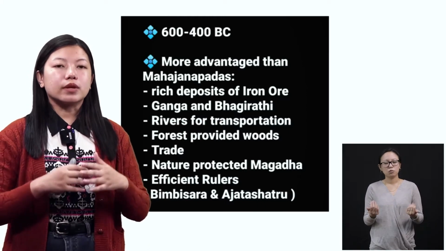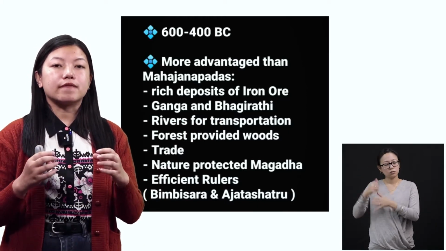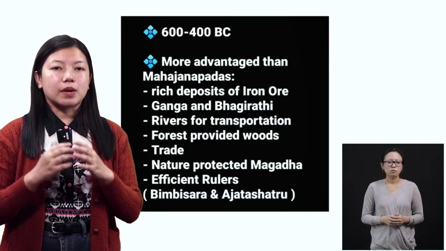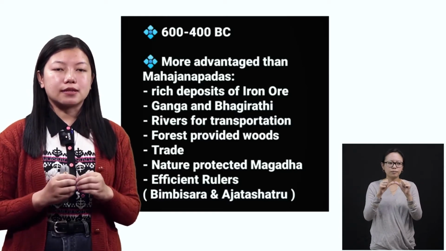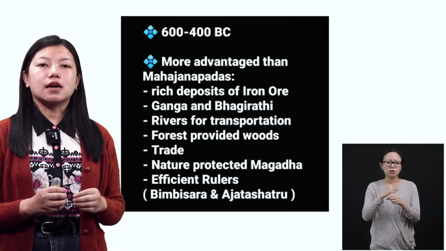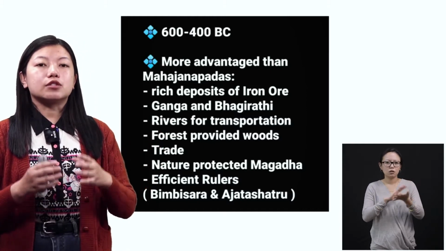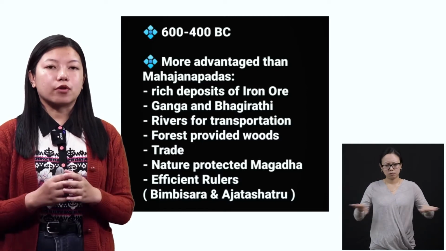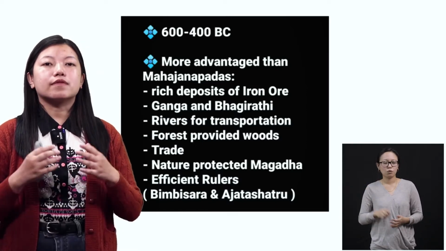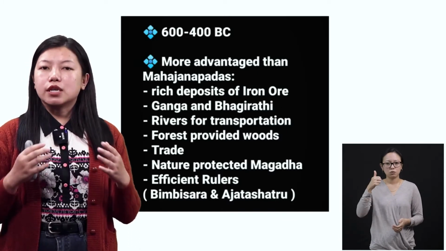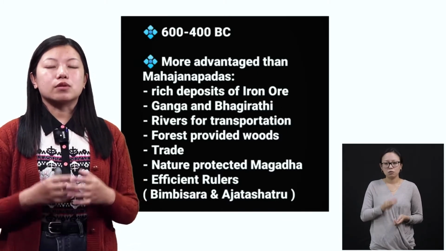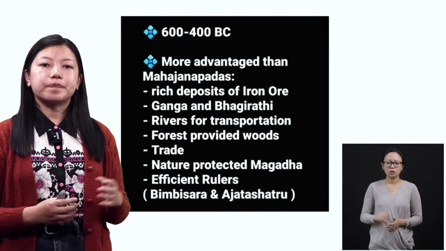And the second was Ganga and Bhagirathi. Now these two rivers made their soil very fertile. Fertile means the soil is very good for planting crops and plants. So because of the Ganga and Bhagirathi, their soil was fertile and they could grow good crops for their kingdom. Because of that, there was no shortage of food. In fact, there was extra food that also lasted for many months, okay?